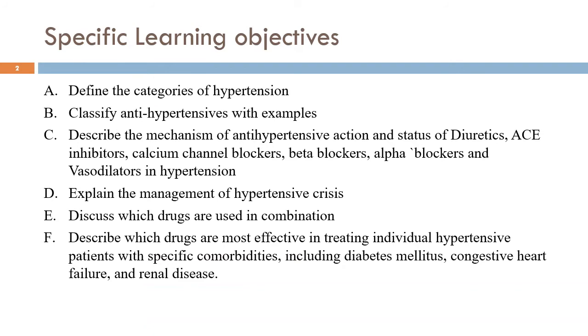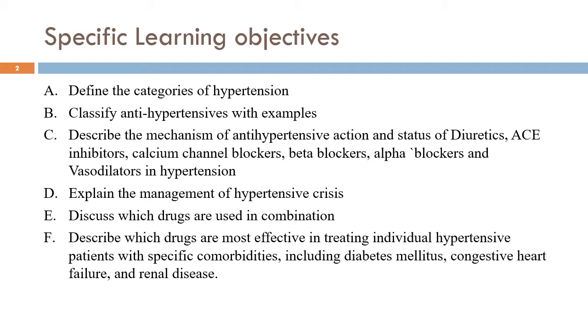The learning objectives of today's session are: at the end of the session, one must be able to define hypertension and enumerate the categories of hypertension. Classify antihypertensives with examples. Describe the mechanism of antihypertensive action of different antihypertensive drugs.